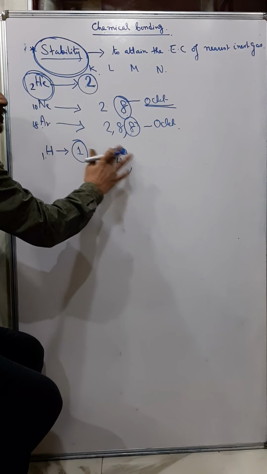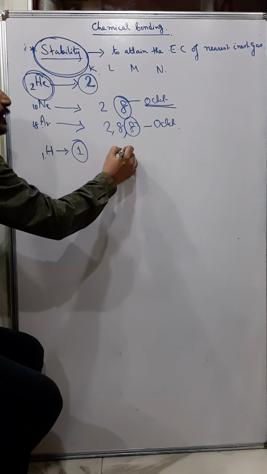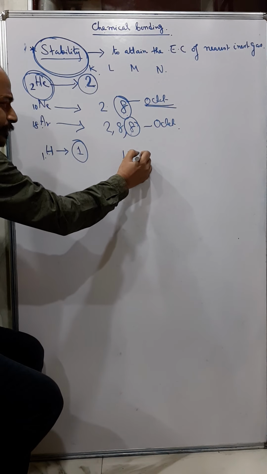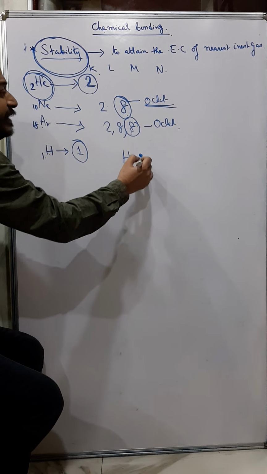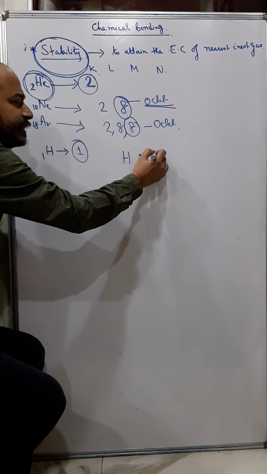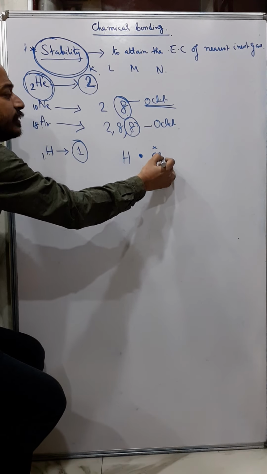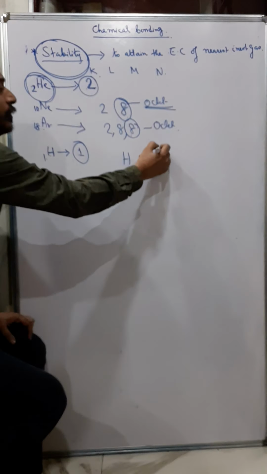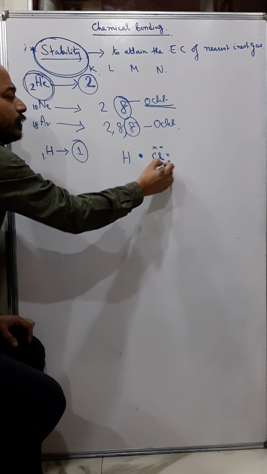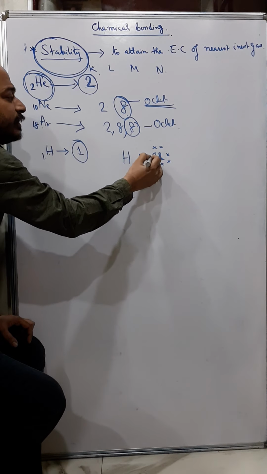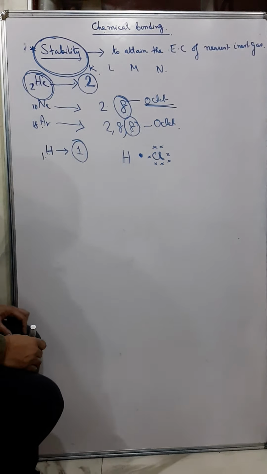Now how does hydrogen do that? For example, if you take the example of HCl, you have done it in class 8 or 9. You have done atomic structure, and there you have done some chemical bonding.